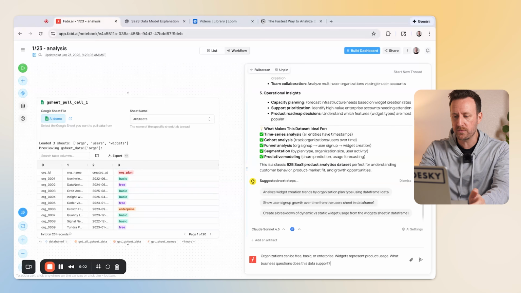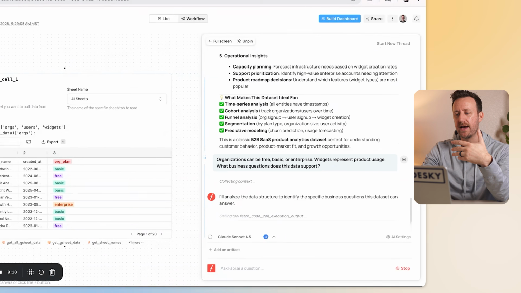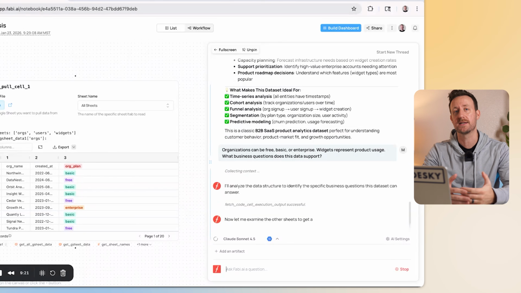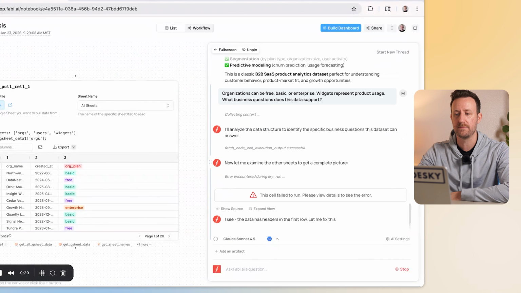And this is often a big gap with AI. So in this case, we're going to help fill that gap a little bit by giving it some context. The prompt we have here is relatively simple, just a little bit of extra info. Organizations can be free, basic, or enterprise. Widgets represent product usage. What business questions does this data support? And again, I recommend giving it as much business context as you can so that it is as educated as possible on your data. Not just the data, but the context.